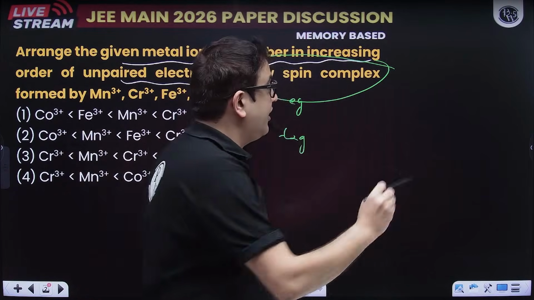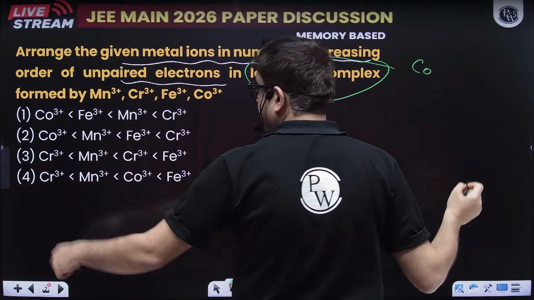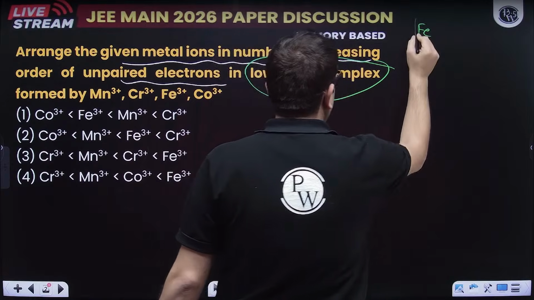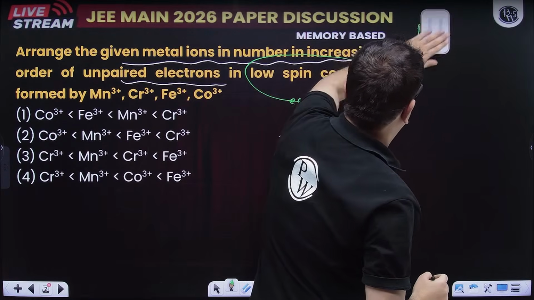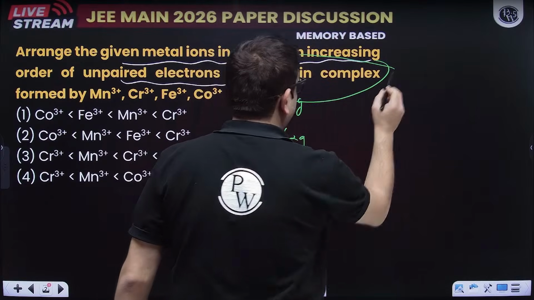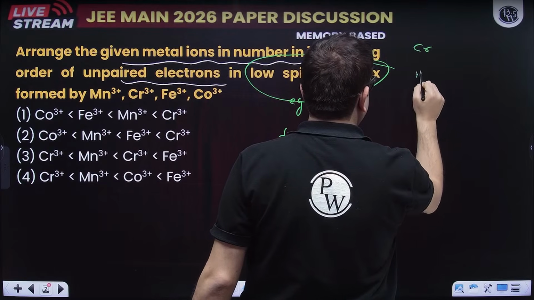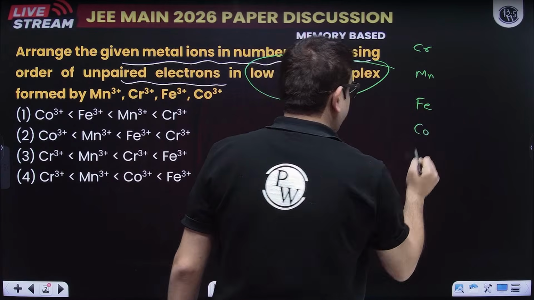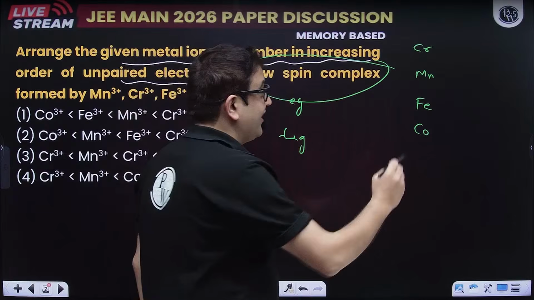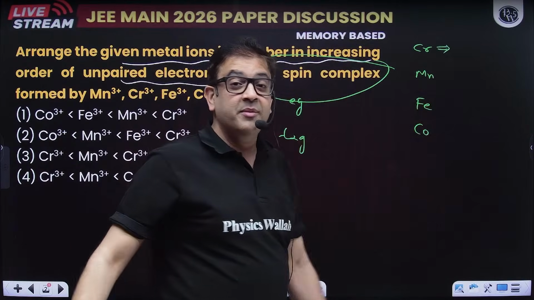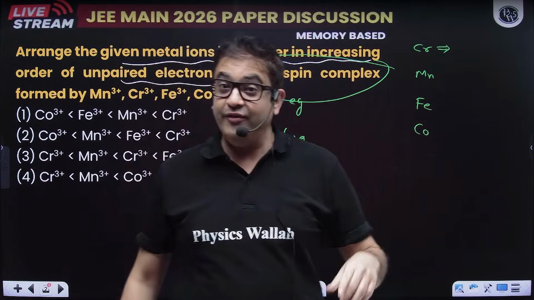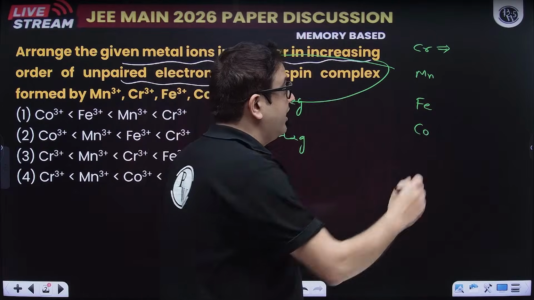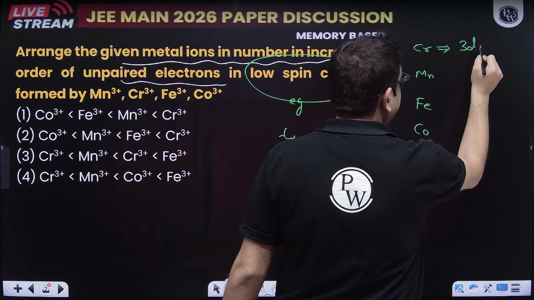So we are having cobalt, iron, Mn and chromium. Let me write them in the order. This is chromium, this is manganese, this is iron, and this is cobalt. So what are their electronic configurations? Chromium is 4s1 3d5, but we are talking of chromium plus 3. So the 4s electron is gone and you are left with 3d3.